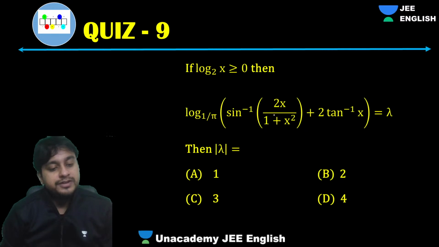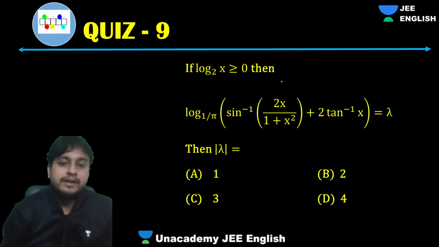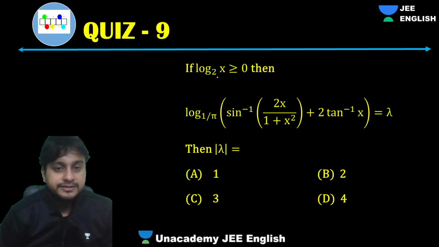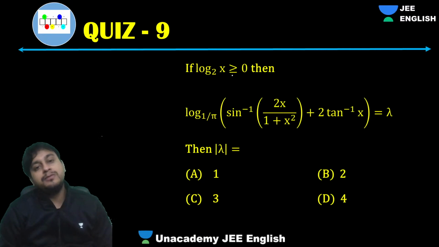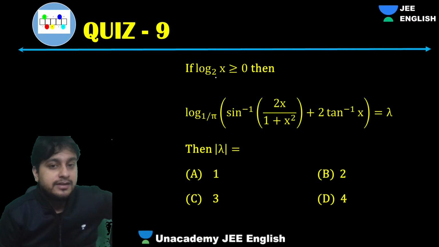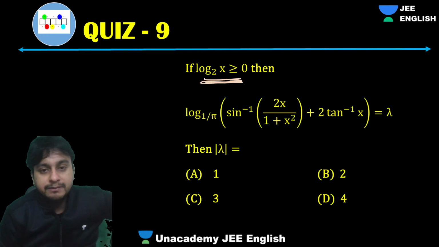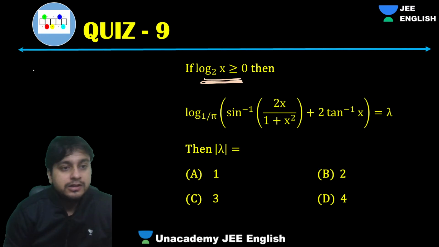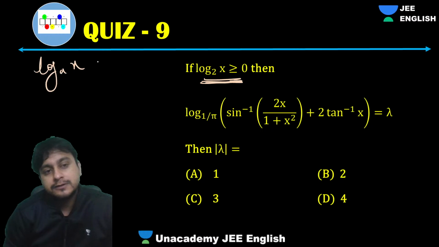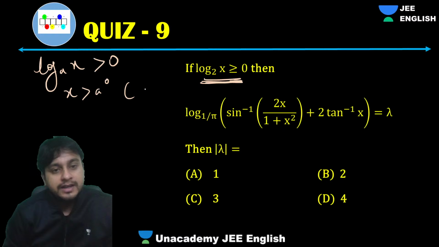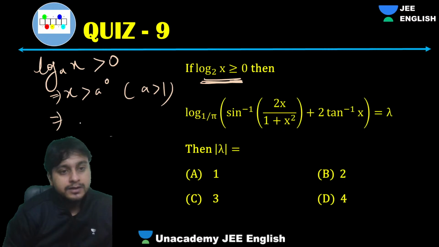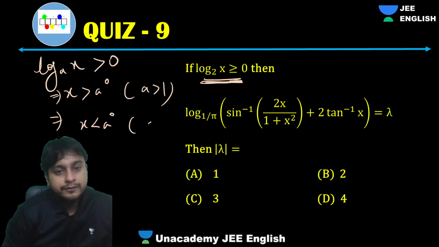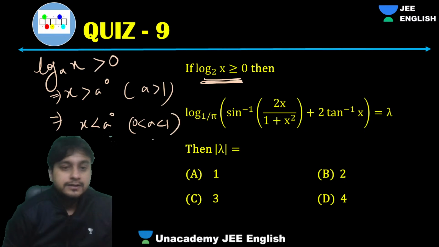Tell me, guys, how to proceed? Kind of question we've done so many times. So, guys, first you have to keep in mind that log base 2 of x is greater than 0, right? Can I say, guys, this is the condition? So what will happen? I have told you guys, log base a of x, if it is greater than 0, x will be greater than a power 0 only if a is more than 1. And this will become x is less than a power 0 if your base is between 0 and 1.